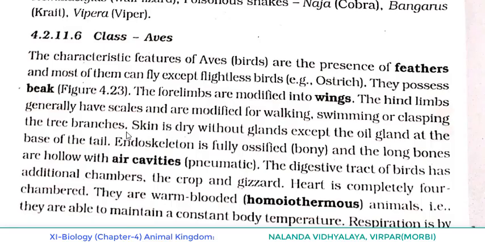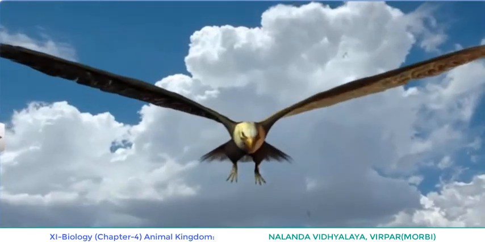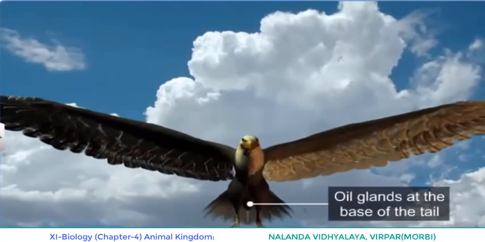Regarding skin, skin is dry without glands except the oil gland at the base of the tail. In the case of birds, at the base of the tail, a gland is present that is known as the oil gland.